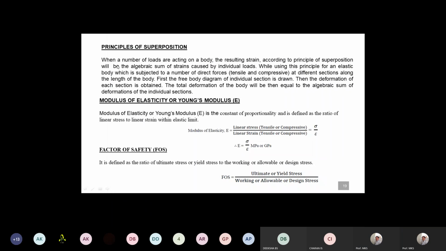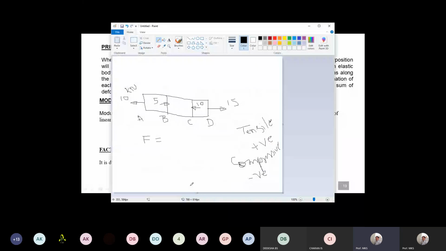When a number of loads are acting on a body, the resulting strain according to the principle of superposition is the algebraic sum of the strains caused by the individual loads. While using the principle for an elastic body which is subjected to a number of direct forces, whether tensile or compressive, at different sections along the length of the body, a free body diagram for individual sections is drawn. Then the deformation of each section is obtained. The total deformation of the body will then be equal to the algebraic sum of the deformations of all the sections. So what does it say?